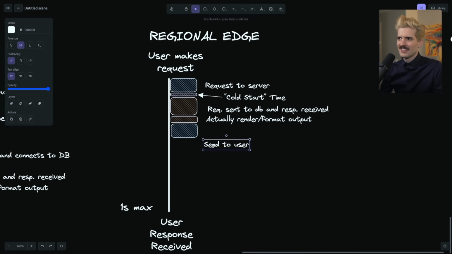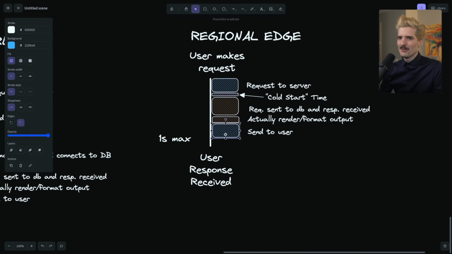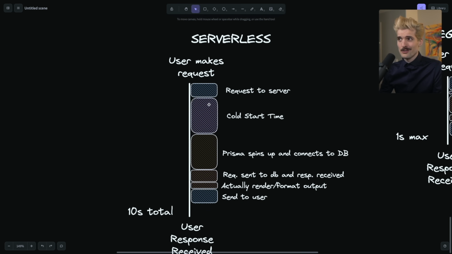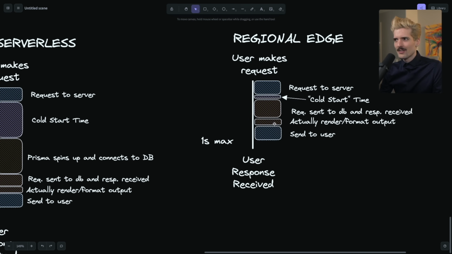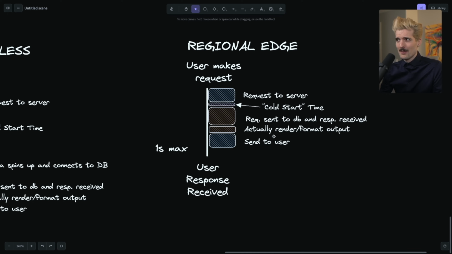You might have noticed this is a lot shorter now, like a lot shorter. Even though these blue things are still the same size, the actual traffic from the user to the server is the same distance. All the other steps have been flattened to be way, way, way faster.